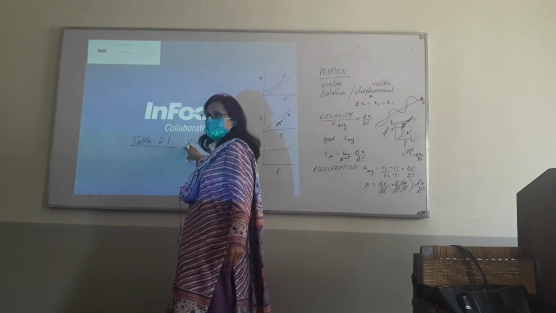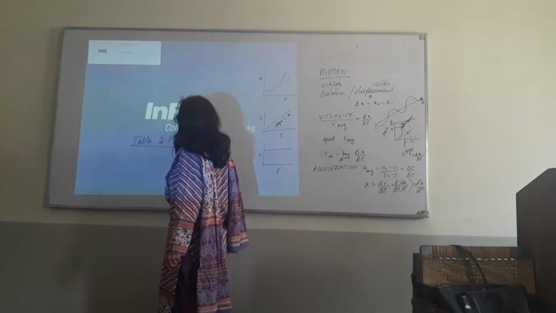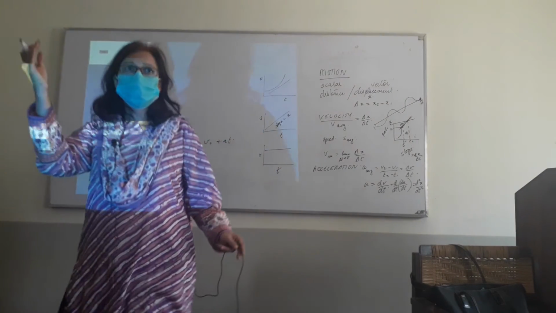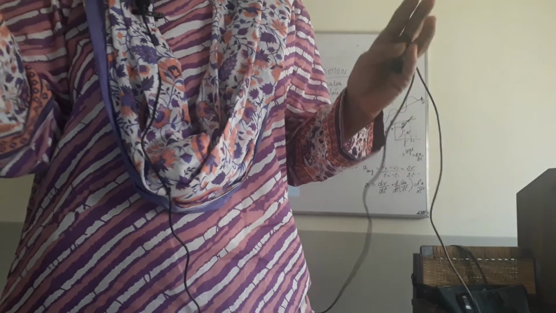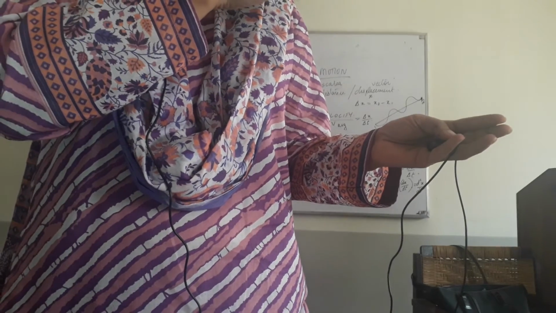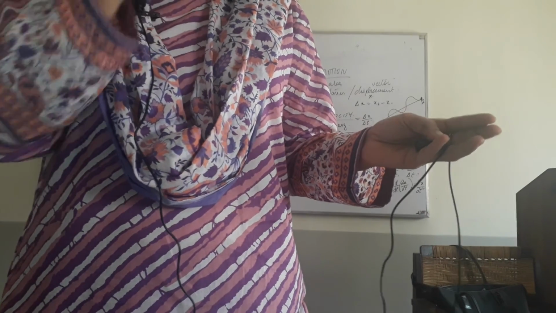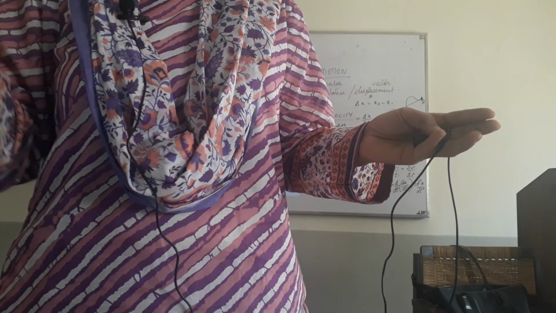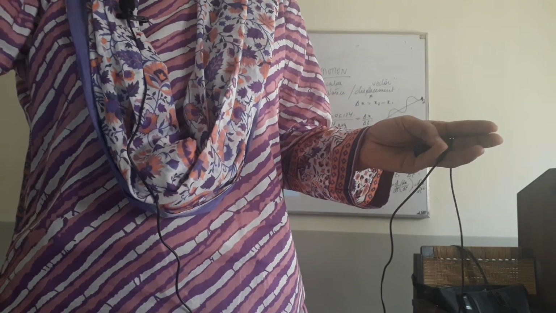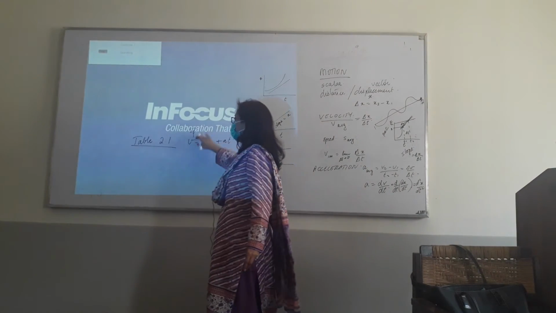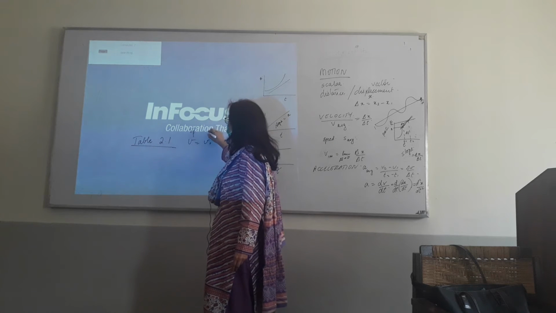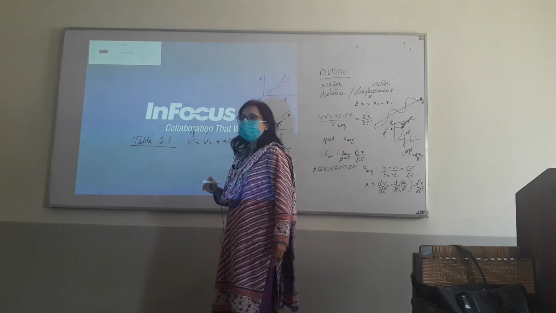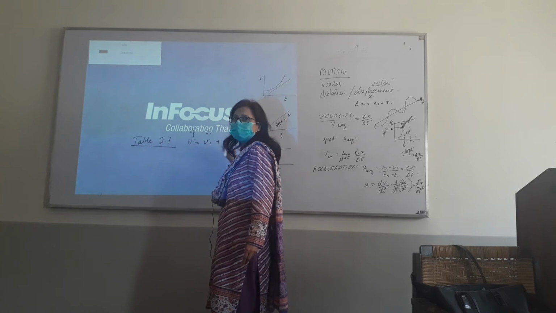So V means here final velocity. In some books, like in your FSC books, please understand the symbols, don't get confused, because the symbols may vary slightly from the book that you studied the last time you studied physics. Every time something is written and you don't understand what that symbol is, go back to the definition and you will understand what symbol this book is using. In FSC books, I think they use Vf for final velocity. Here they are using just simple V for final velocity. Again, in FSC books, they use Vi for initial velocity. In this case, they are using V naught. The rest is the same.